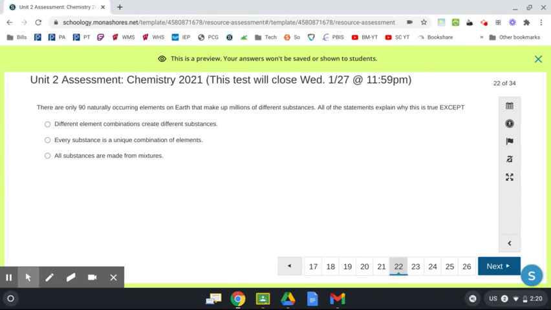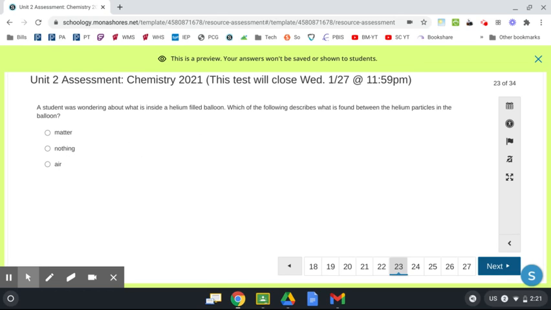There are only 90 naturally occurring elements on Earth that make up millions of different substances. All of the statements explain why it is true, except, again, you're looking for the false one. Different element combinations create different substances. Every substance is a unique combination of elements. All substances are made from mixtures.